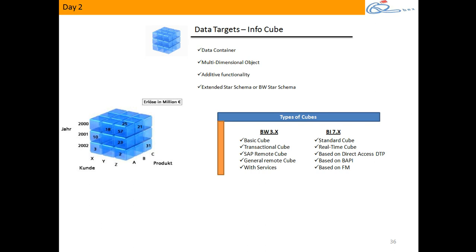That's about cube. So we'll have different types of cubes, but just the names. We'll have 7. Okay, standard cube, real-time cube, direct access cube, cube based on function model, and so on. We'll see when you get onto the system, but you should know that there are different types of cubes here.